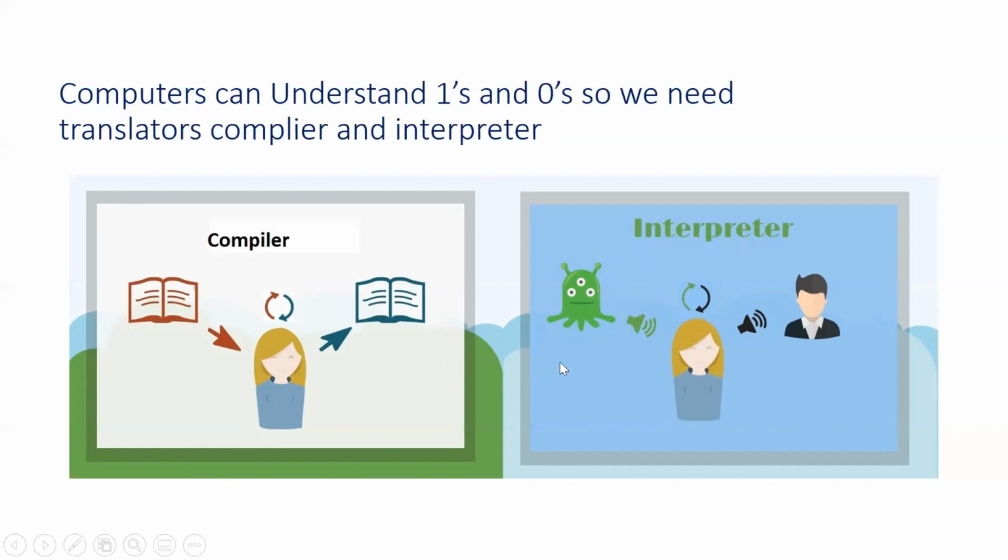See this figure. Two unknown persons are talking via this translator. Now she knows both languages, because the translator knows both languages: the human language and the computer language. She will listen to this language and immediately she will respond and give a reply to this human.